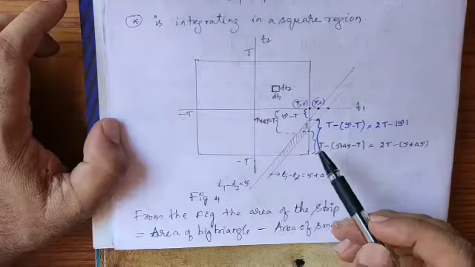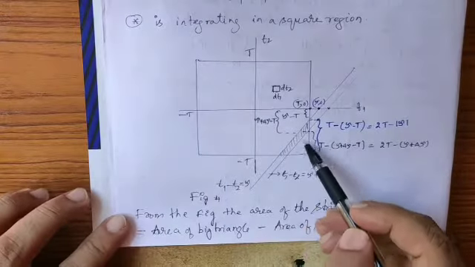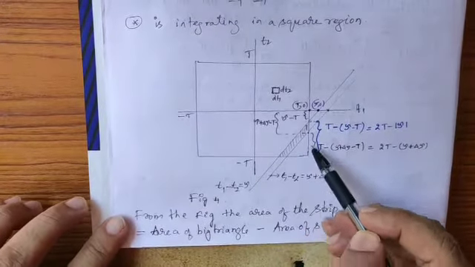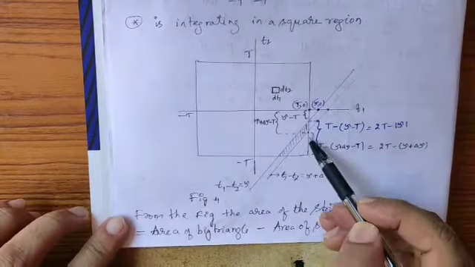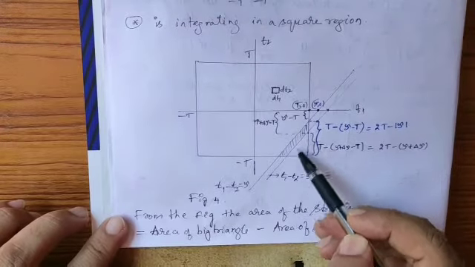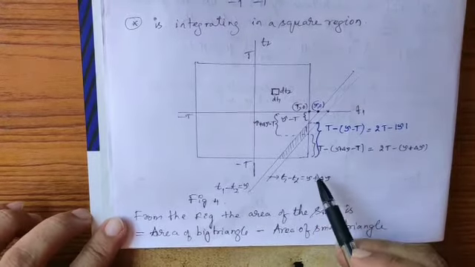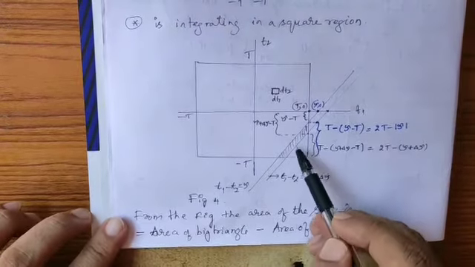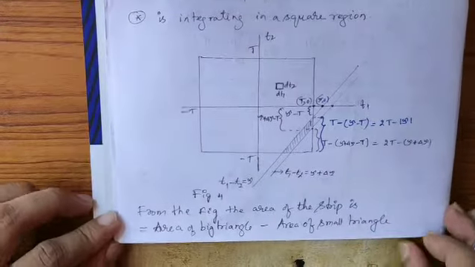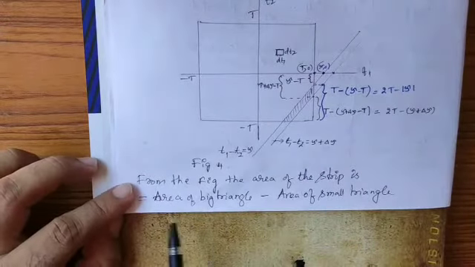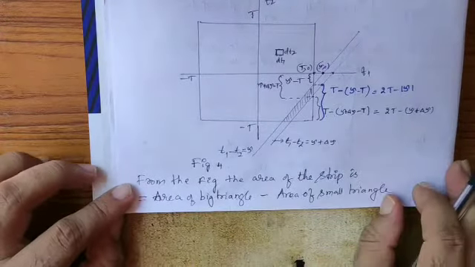Now I want to find the area of this region. How to find the area of this region? You find the area of the big triangle and the area of the small triangle, subtract the area of the small triangle from the big triangle, you will find the area of the strip. So that is what we did here. From the figure, the area of the strip is area of the big triangle minus area of the small triangle.